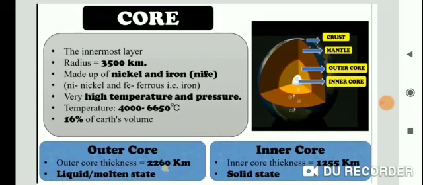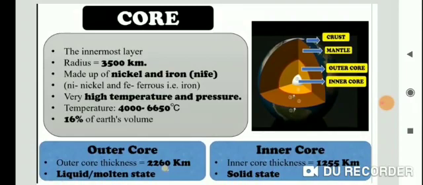The definition: what is the core? The innermost layer is called the core. Radius is 3500 kilometer, made up of nickel plus iron. It is mainly made up of nickel and iron and is called NIFE. Ni means nickel and Fe means ferrous, iron. Clear? And very high temperature and pressure.